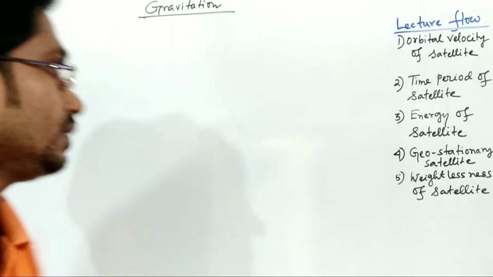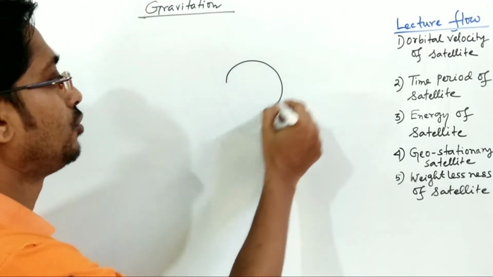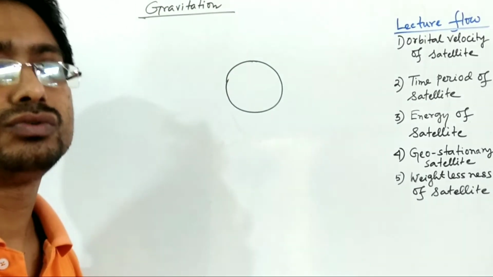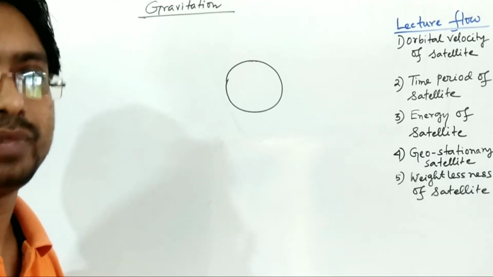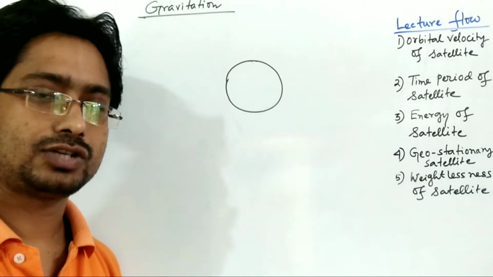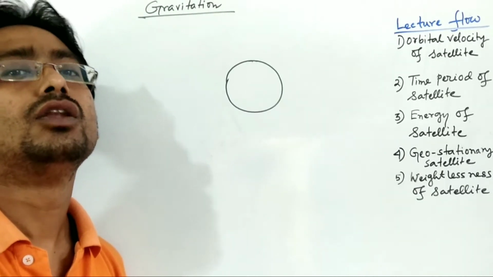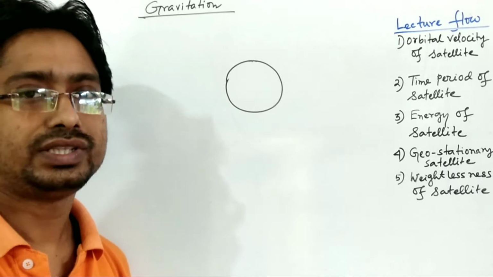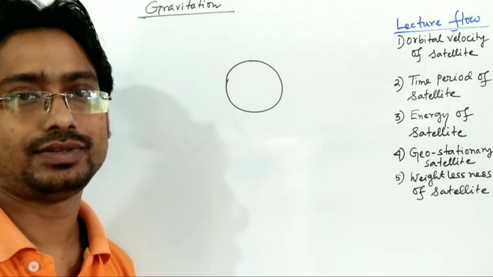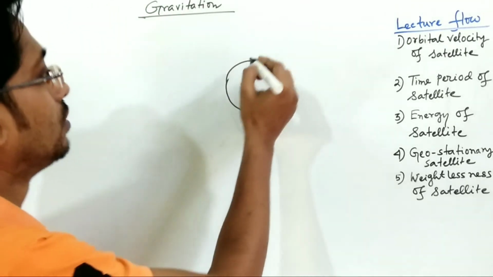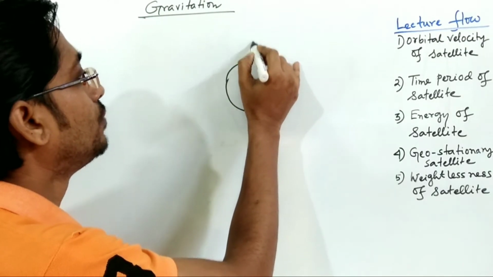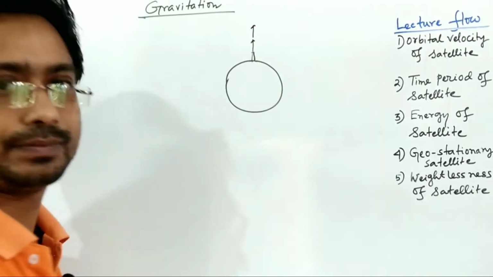For that I am drawing one. Suppose this is the earth, and if we want to place a satellite in any orbit around the earth, then first of all we have to launch the satellite with a rocket, just like nowadays the PSLV rocket. So by the rocket we have to launch the satellite. The rocket will move in a forward direction, that is, vertically upward.